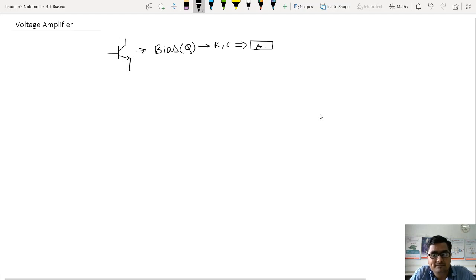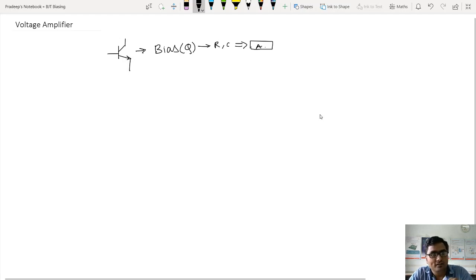Try to understand the difference first. A transistor is a semiconductor component, and an amplifier is a circuit. In that circuit, many components are used, not only the transistor. The transistor is an active element in the circuit of the amplifier.